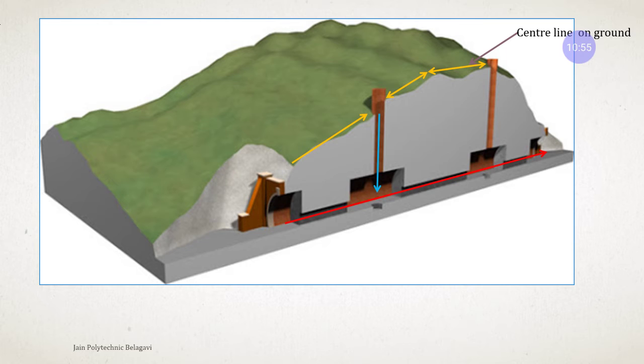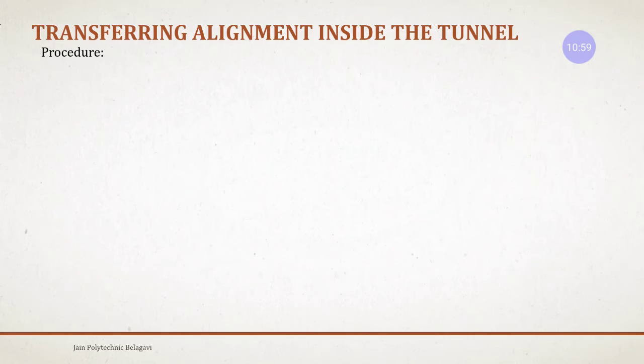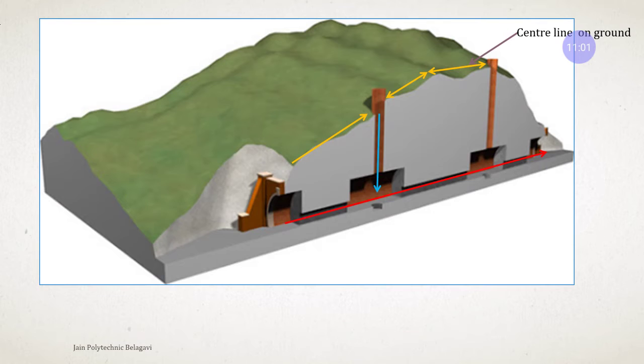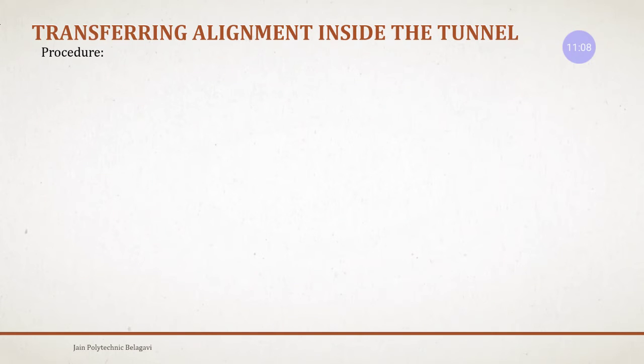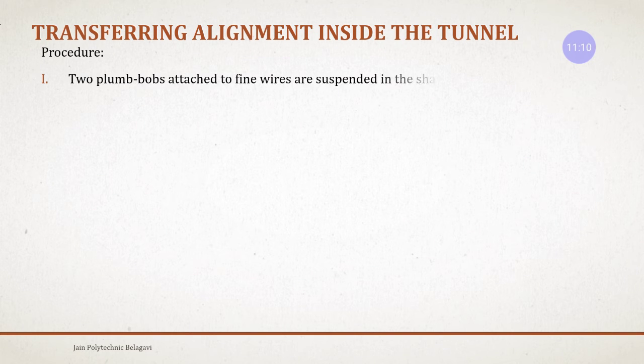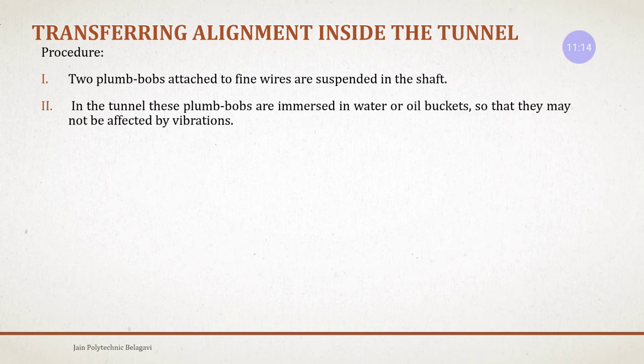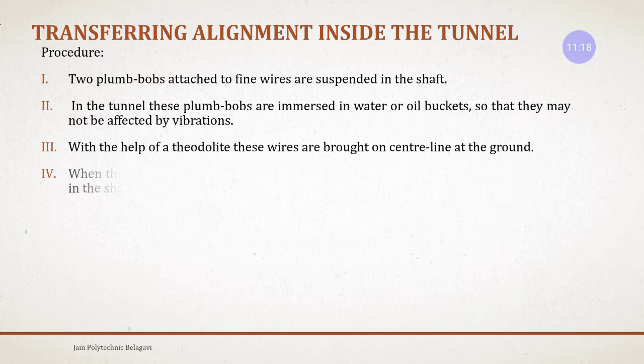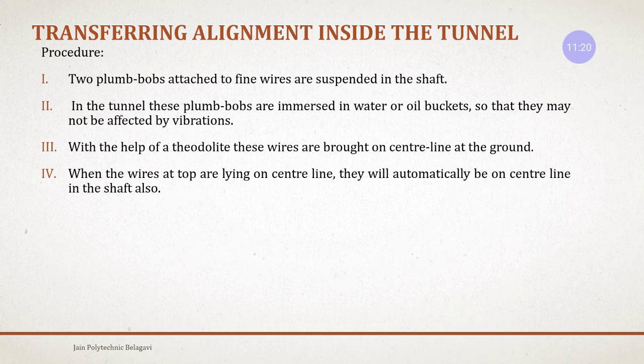So now that line is extended. Can you see the red color line? Once we have the theodolite, we have extended that same line. That is how the transfer of alignment is done. This is the procedure that I have explained. That is the procedure here. You can go through it, right?